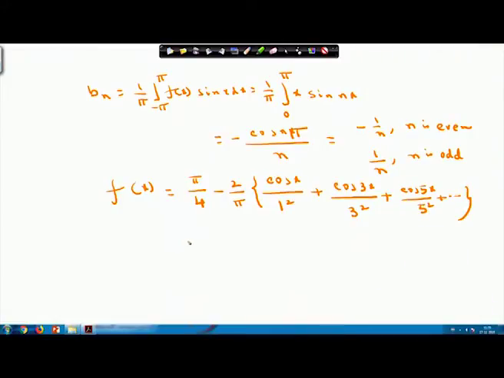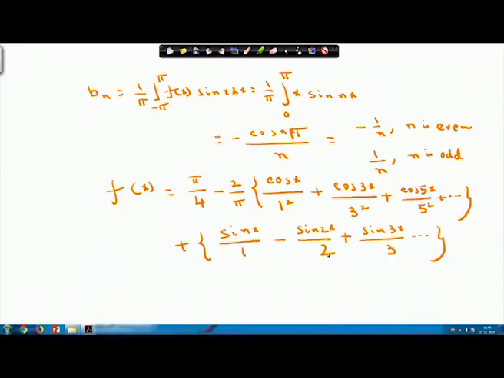And similarly, here also you can obtain plus the sin terms, alternating: sin x by 1 minus sin 2 x by 2. The reason is when n is even it is minus 1 by n, and when it is odd it is 1 by n, plus sin 3 x by 3, like this way it will go.